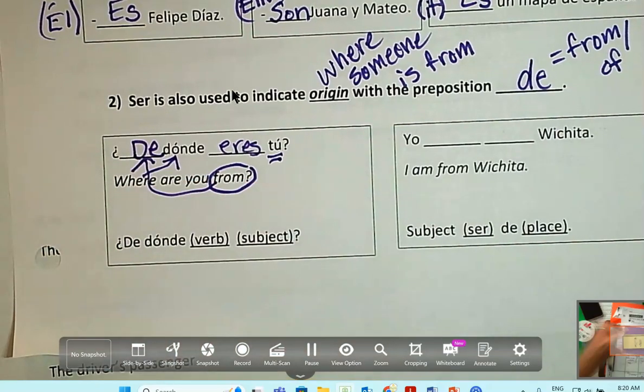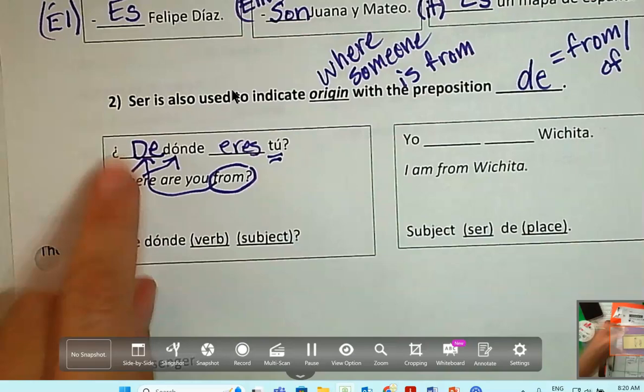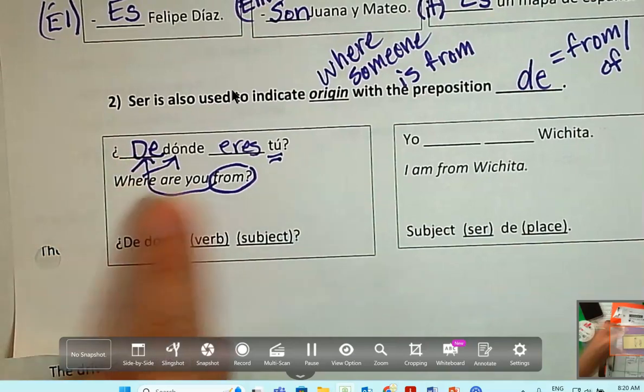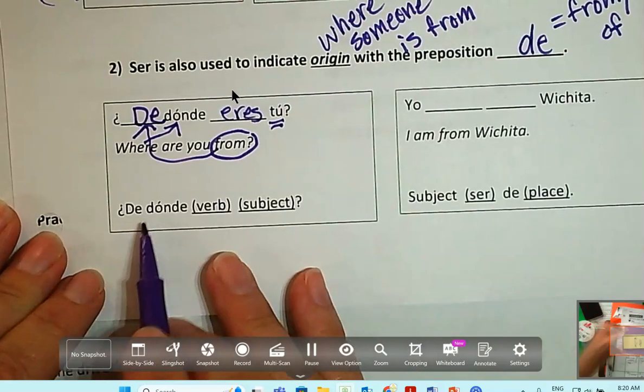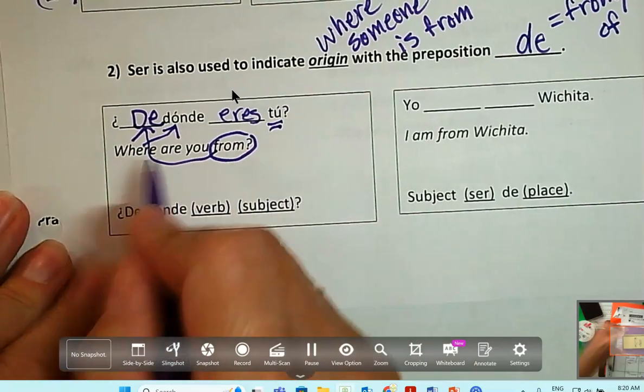You're like, I know the question. You're making me all confused, Mrs. Henke. I know de donde. But do you see it now? Because we're asking from where. So put the where in front, right? So ¿de dónde eres tú? We're going to say where we're from. So let's say it together.